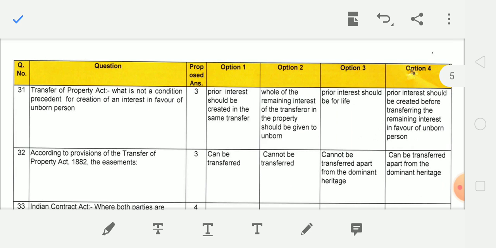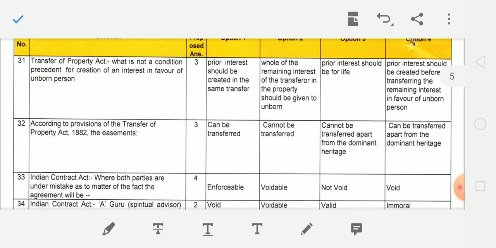Next question. What is not a condition precedent for creation of an interest in favor of an unborn child?